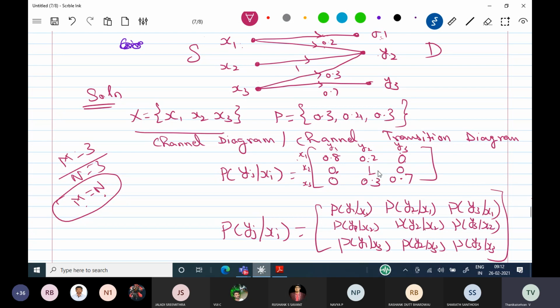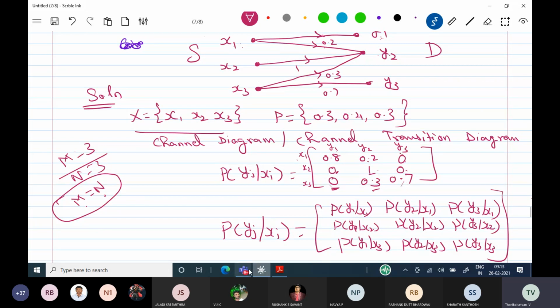You refer this matrix and this value. The next one, y3 and x2 is not connected, that is made as 0. Okay, next one, y1 and x3 is not connected, that is 0. y2 and x3 is connected, 0.3. y3 x3 is connected, 0.7. Okay, this matrix is very much useful.